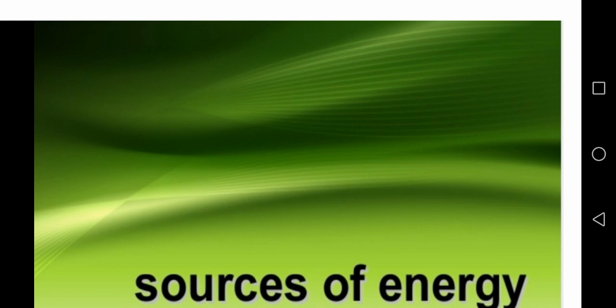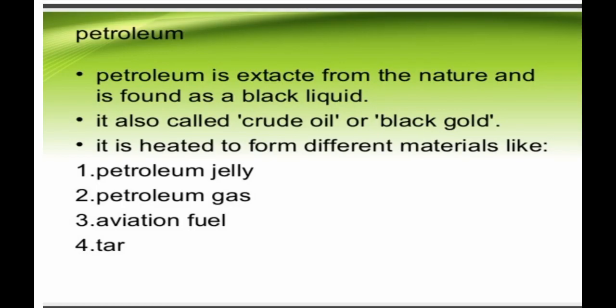Fuel is a combustible substance which on burning in air produces a large amount of heat. We discussed solid fuel, liquid fuel and gaseous fuel, and the characteristics of an ideal fuel. When we started conventional sources of energy, we saw fossil fuel, and in fossil fuel we discussed coal. Today we are going to discuss petroleum.